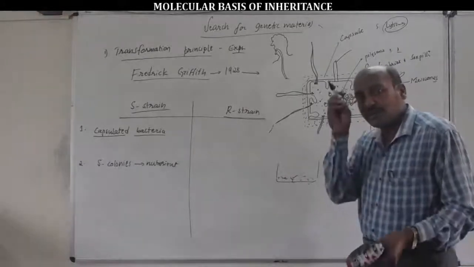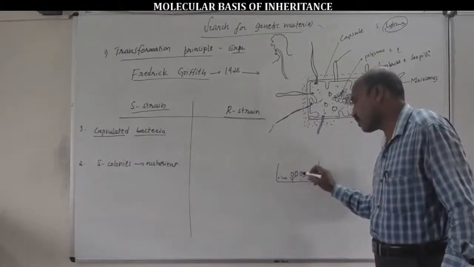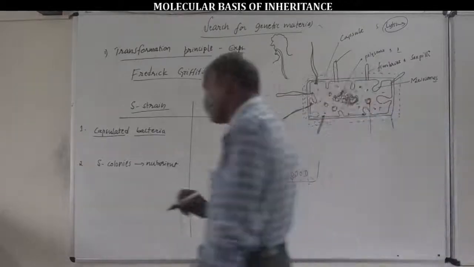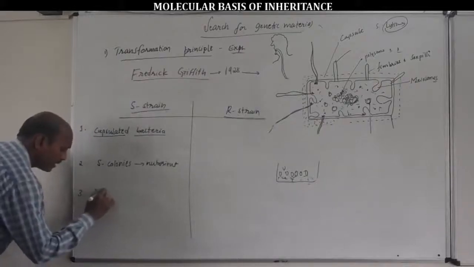The cultivation of S bacteria produces smooth colonies of S bacterial cells, and they cause pneumonia fever, pneumonia disease.